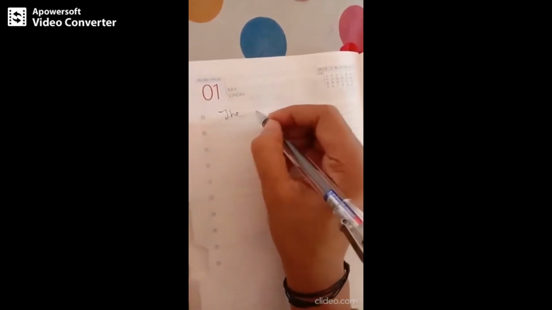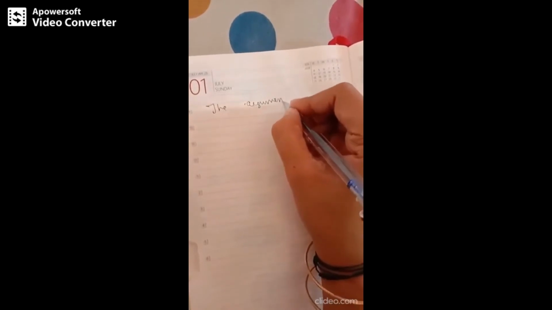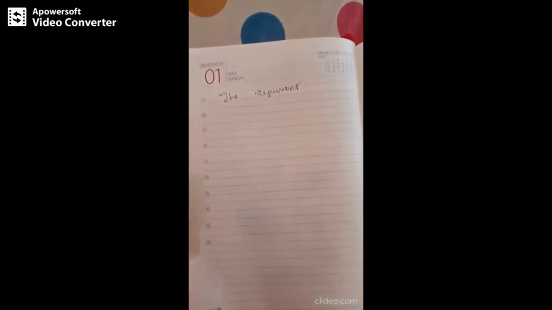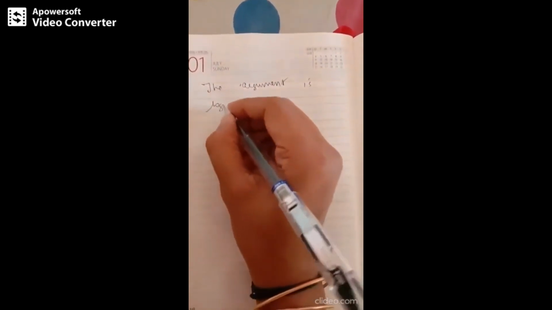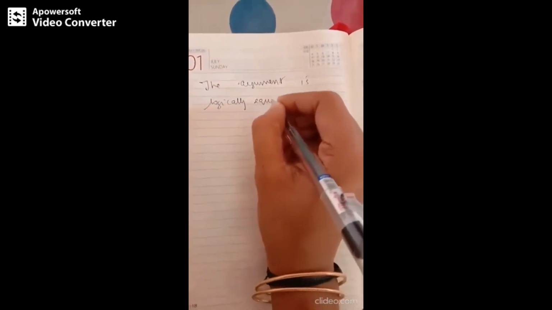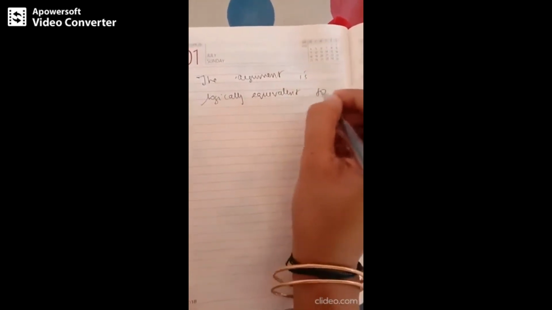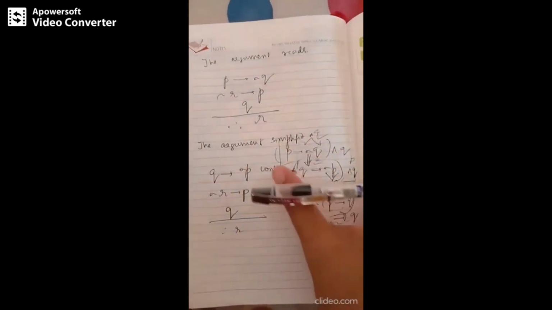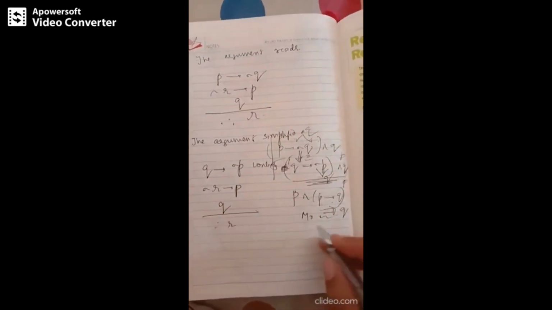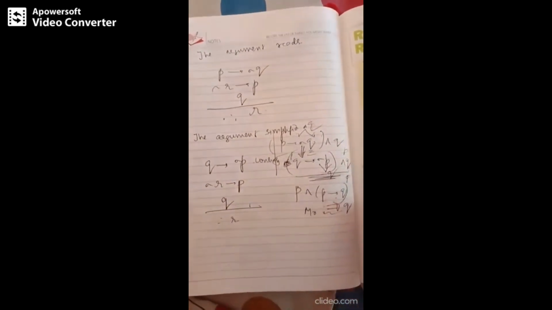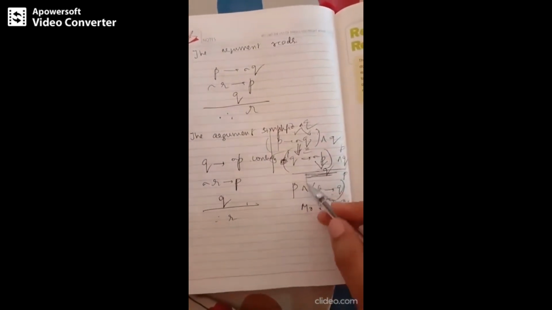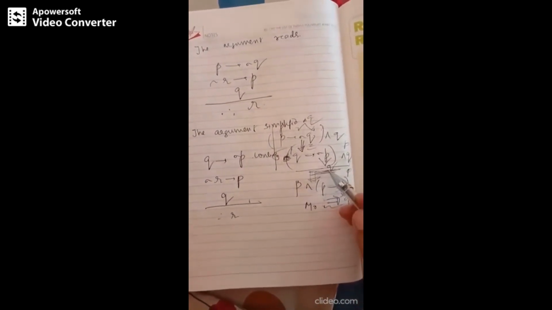So this argument I can say is logically equivalent to, I will simply write these two terms as, see, this is same as Q implies negation P and Q is logically equivalent to Q. What is there in place of Q?